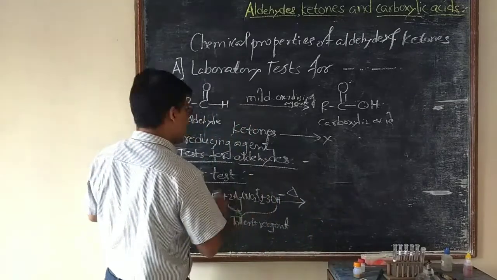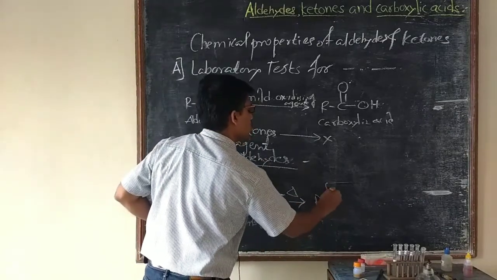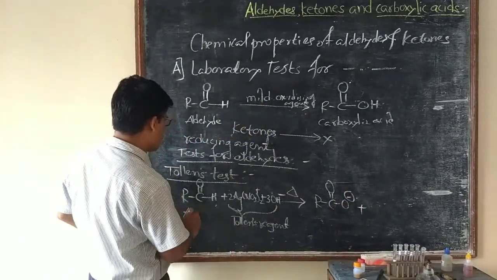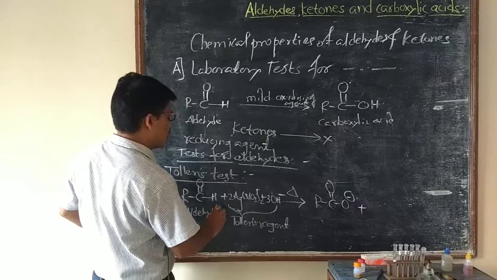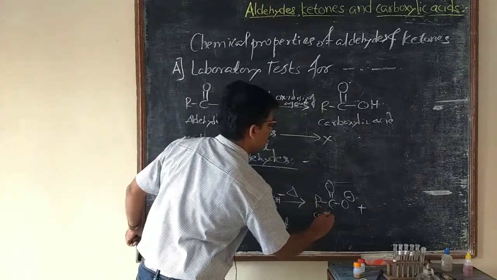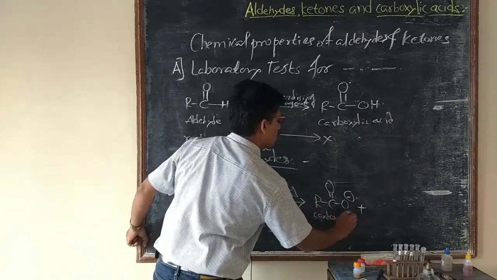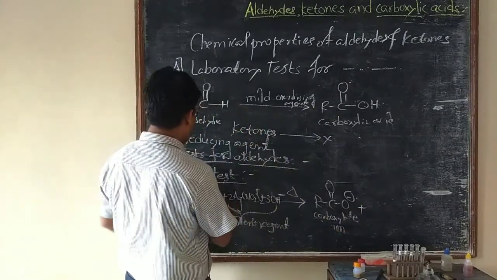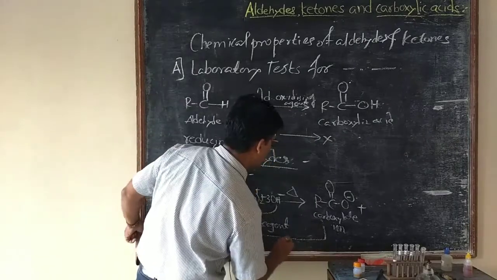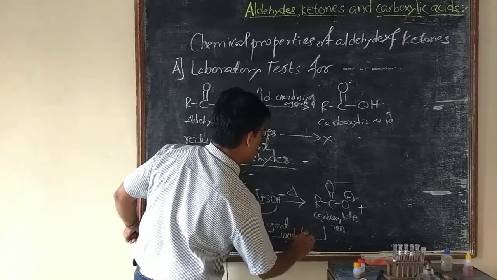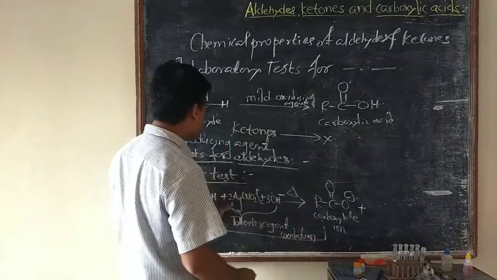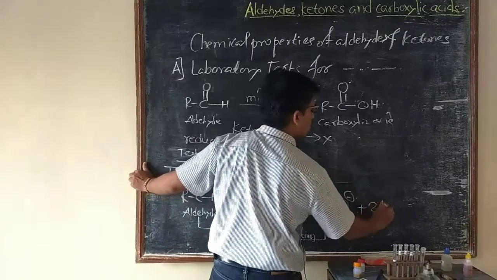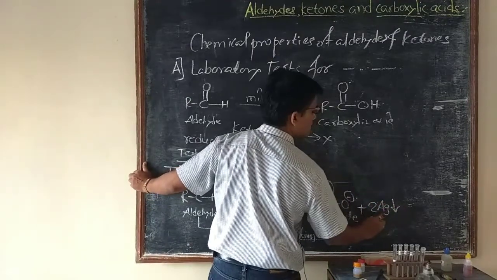The aldehyde is oxidized to its carboxylate ion, RCOO minus. Here oxidation takes place. The silver is reduced from Ag plus to Ag, that is, it gives a silver mirror.